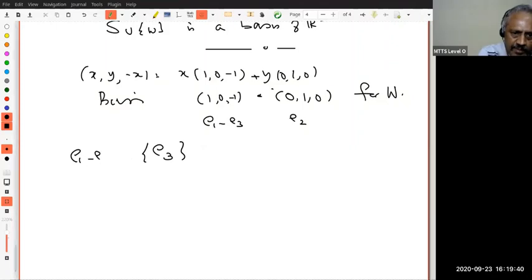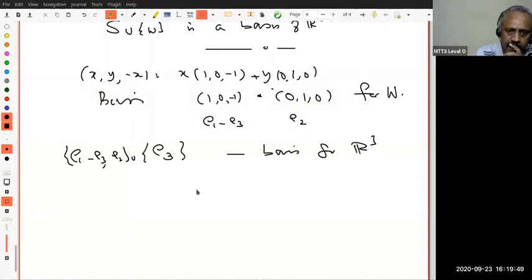E1 minus E3 and E2, union this, is the basis, right? And E3 is of course not in the linear span of this, which is the same as saying E3 is not in there. Are you with me? Or I could also have taken E3.